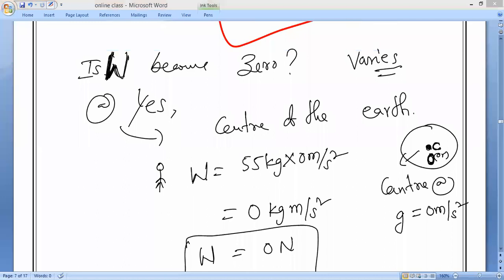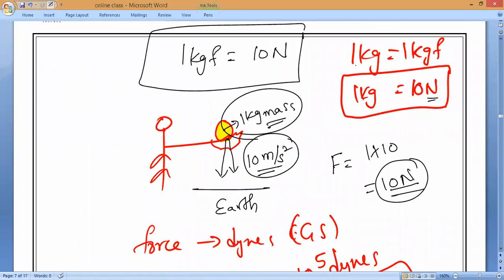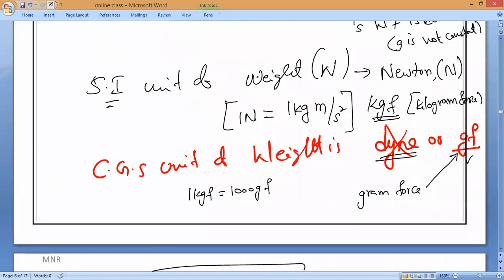So please write that point and we'll stop. SI unit is Newton. What is another SI unit? kgf, kilogram force. Or we can say kgwt, kilogram weight. Understand? kgwt or kgf, both are the same: kilogram weight or kilogram force. Both are the same only, guys.